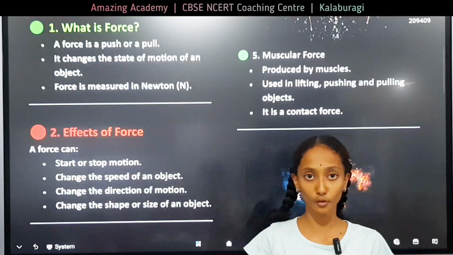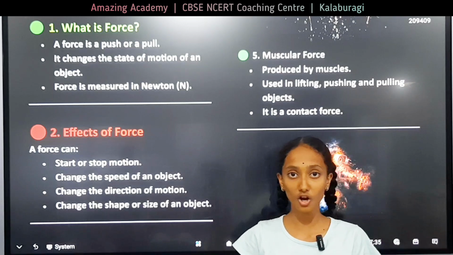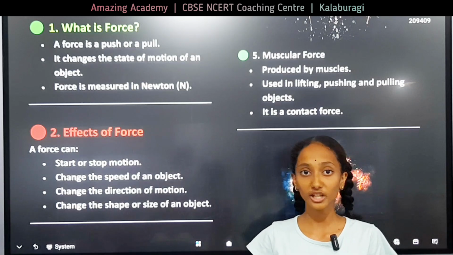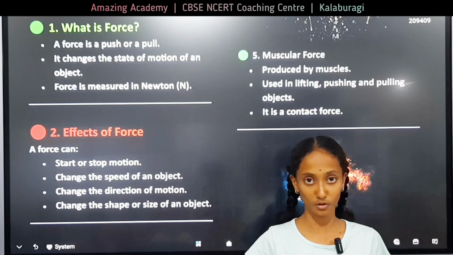Now, effects of force. Effects of force are it can make an object move, stop, change its shape and etc. Change the size of an object, change the direction of a motion.